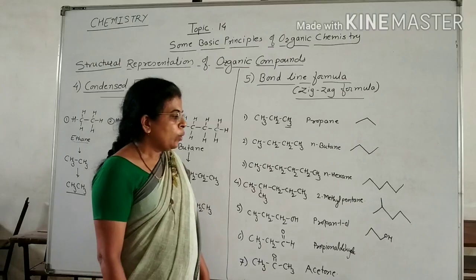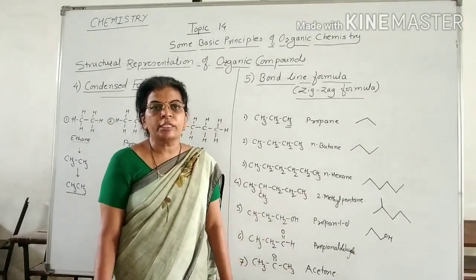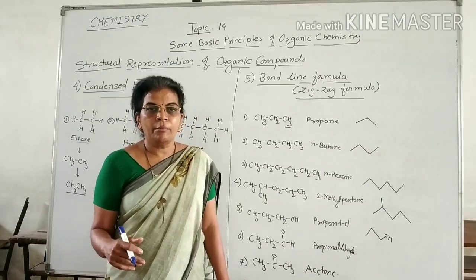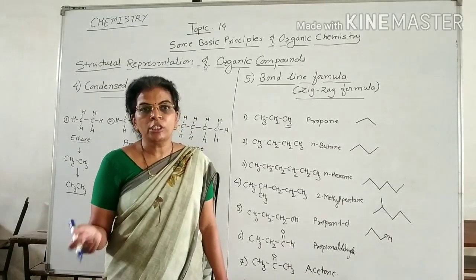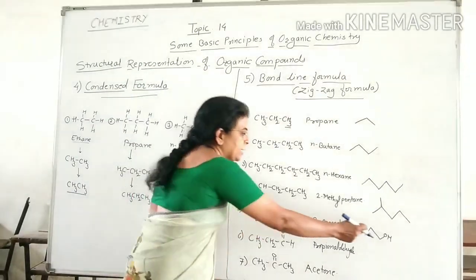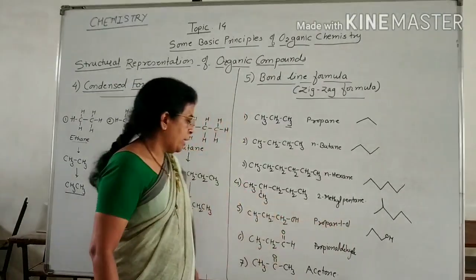Only carbon and hydrogen atoms are not shown, that is, the carbon-hydrogen skeleton is not shown. But if another atom, a hetero atom like oxygen, sulfur or nitrogen, is present, then it is shown as it is. This is the bond line formula of propan-1-ol.